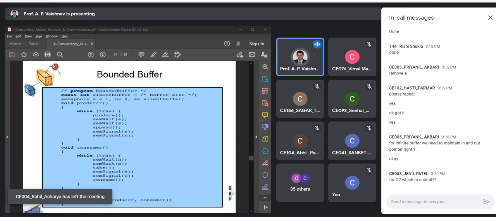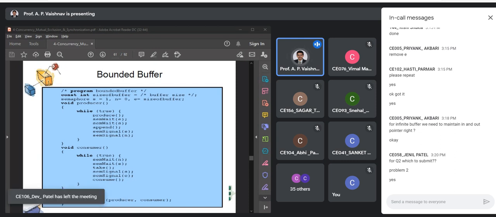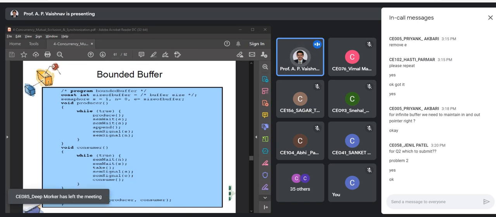For Q2, which is Q2? Are you asking about producer consumer, Jenny? Yes. So for producer consumer, you need to submit the bounded buffer, and infinite buffer is an assignment question, so it is kept optional, not compulsory. So two programs: the first one is thread synchronization with global variable synchronization, and the second one is the bounded buffer producer consumer. If you have completed that right now, you can submit it. I already posted the assignment. Fine, so let us close this meeting.